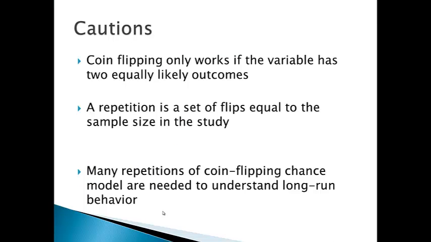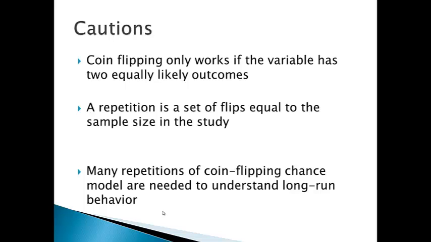A few words of caution. Coin flipping only works if the variable has 2 equally likely outcomes. In other sections of the textbook, we'll see situations where that's not the case. A repetition is a set of flips that's equal to the sample size in the study. So in the Doris and Buzz example, a repetition is a set of 16 coin flips because Buzz pushed the lever 16 times. The last word of caution is this.